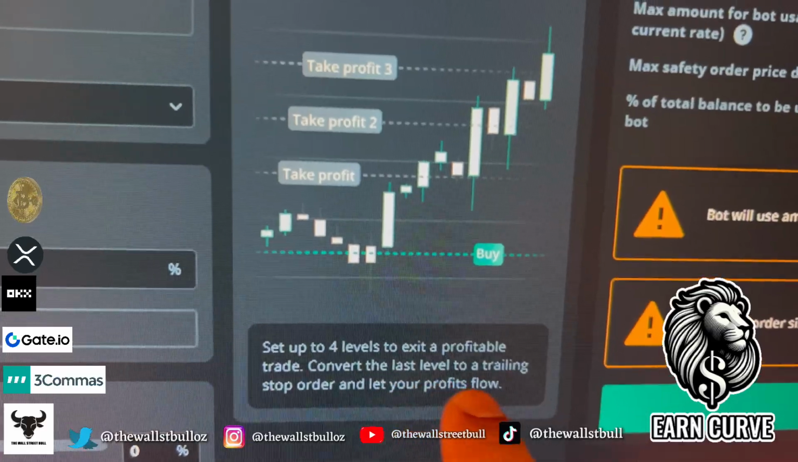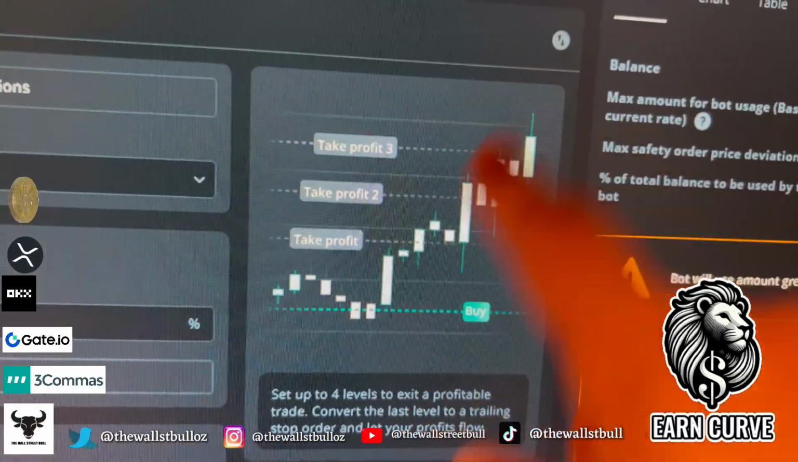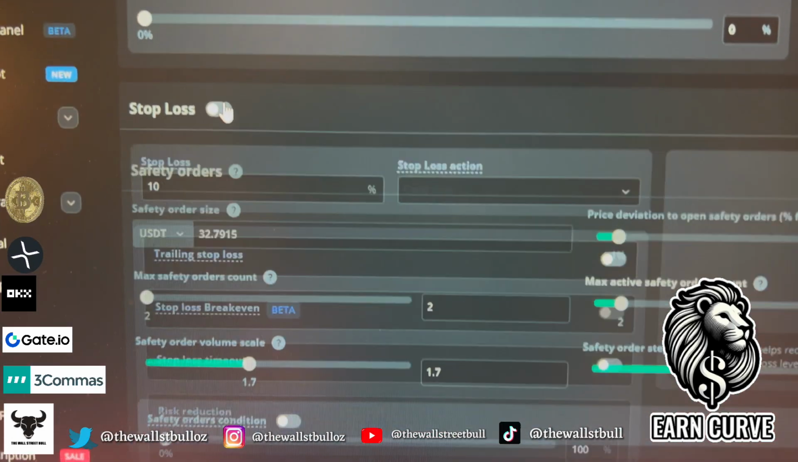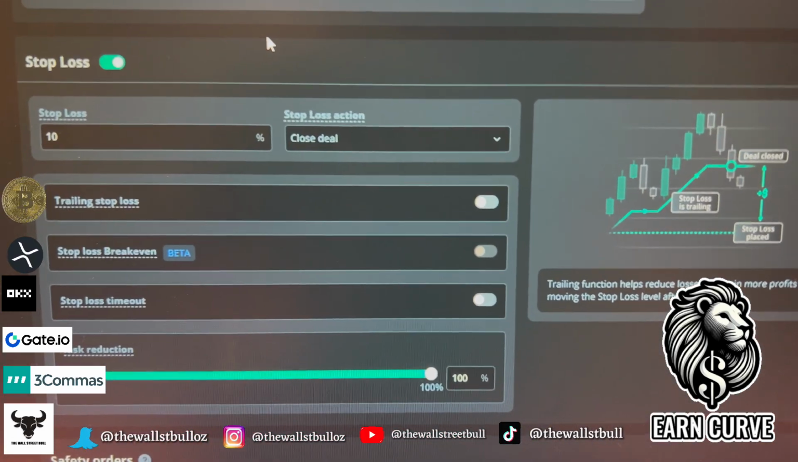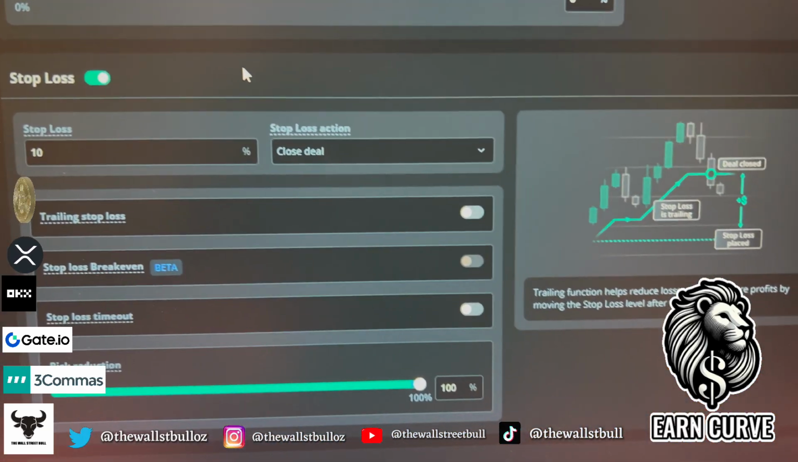Convert the last level to a trailing stop order and let your profits flow. This is how it all works, all right? It's a dollar cost averaging bot. Now, stop loss. This is an interesting one, okay? So again, this ties in with your safety orders.